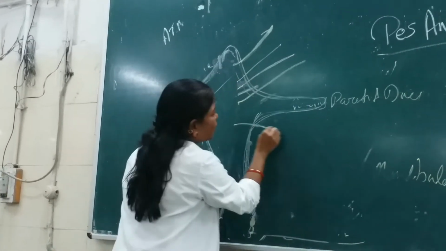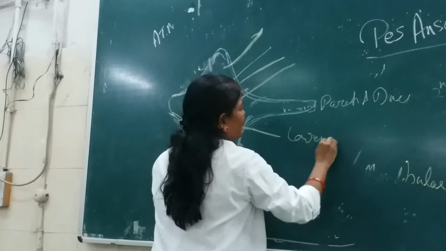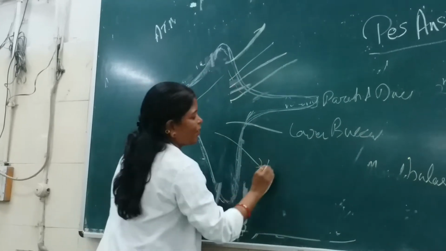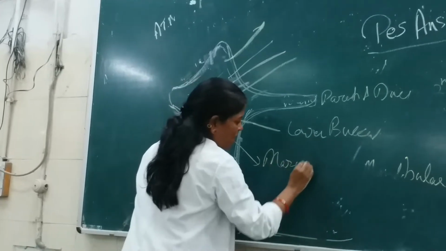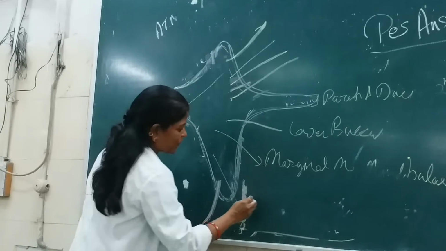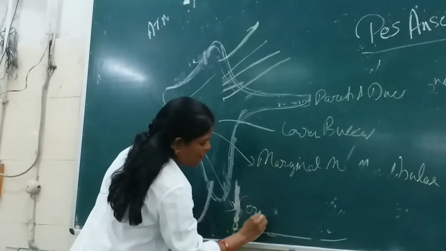then comes the lower buccal, then comes the marginal mandibular nerve, and lastly there is the cervical branch.